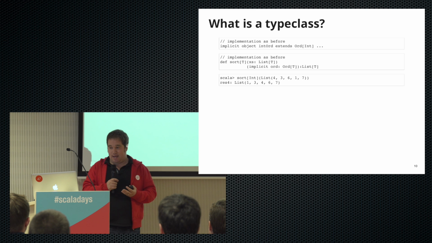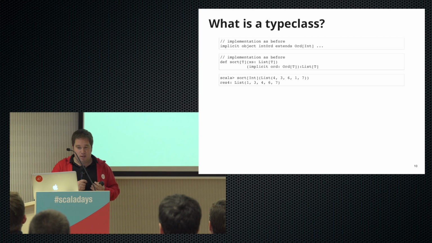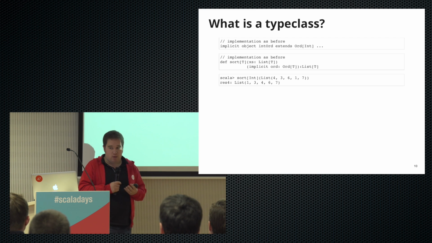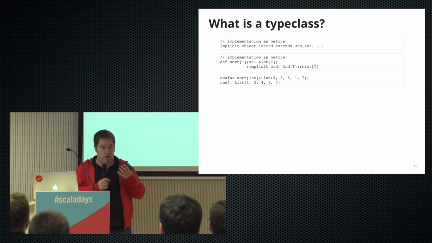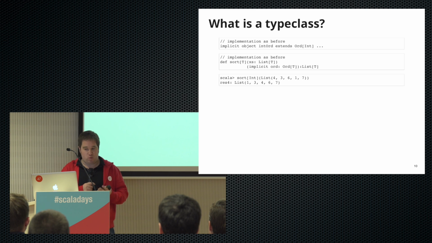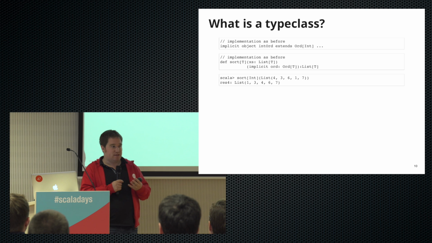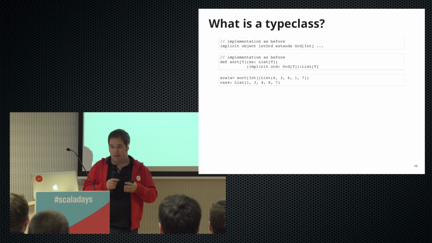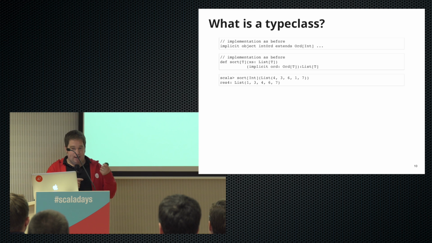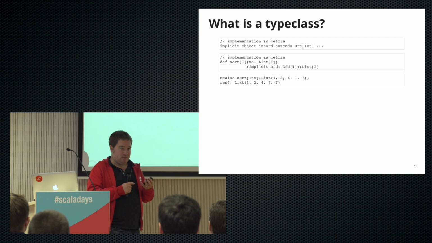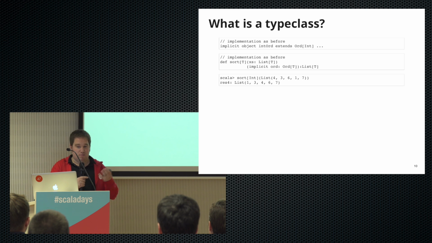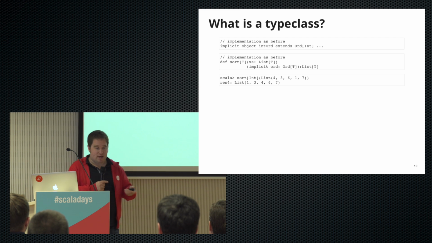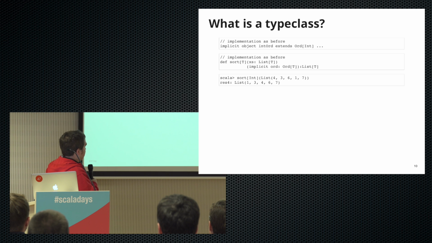What we're saying for our sort method is that at compilation time, whatever we call sort with, the compiler must be able to find an implicit ordering for the type that we're looking for. And that's it. In this case, we have an implicit IntOrd, so that's for ordering ints. And so if we call this for integers, we can see that this works, as you'd expect.